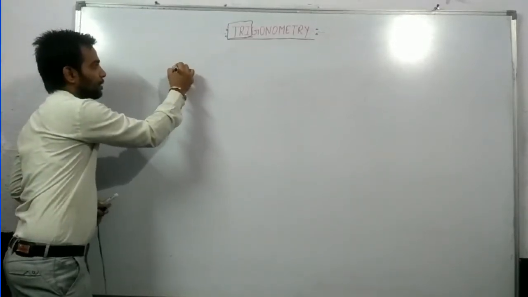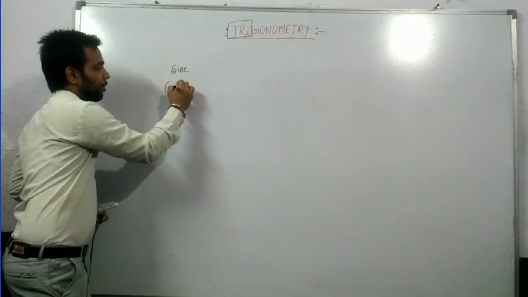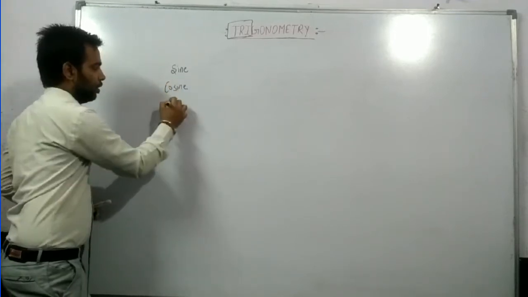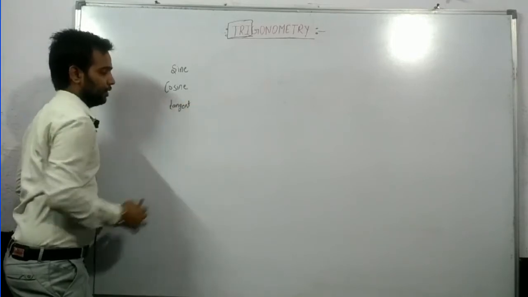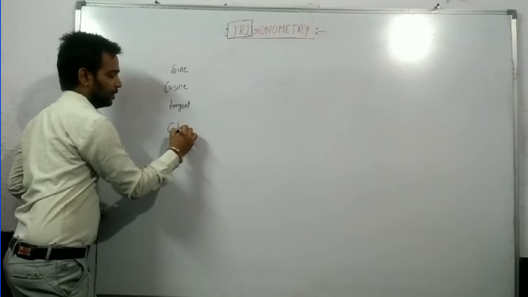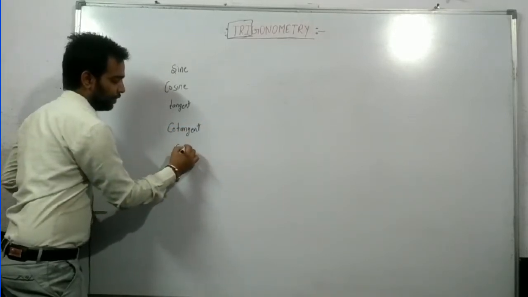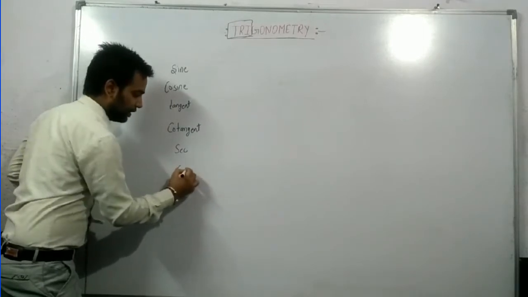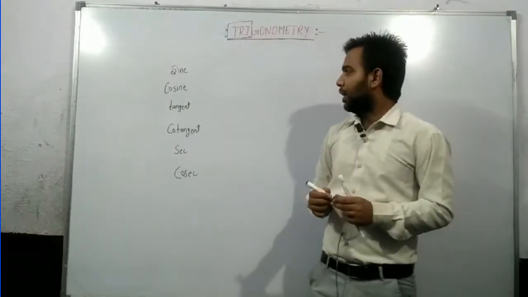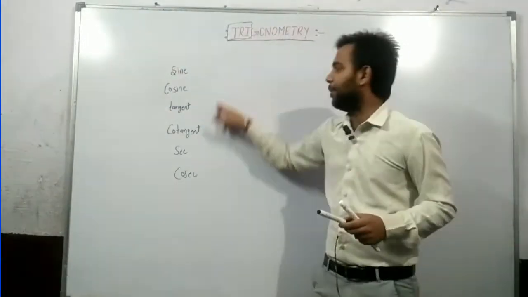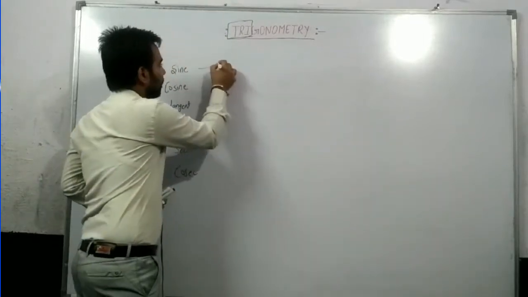The first is sine. Second is cosine. Third is tangent. Fourth is cotangent. Fifth is sec, and the sixth is cosec. But you have to learn one more thing, that we do not write them in this way. Then in which way do we write them?